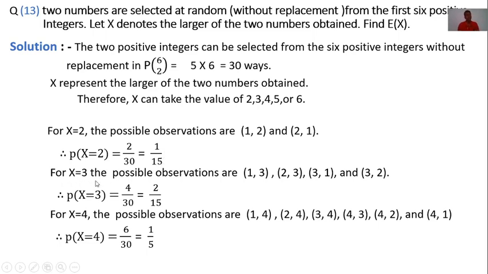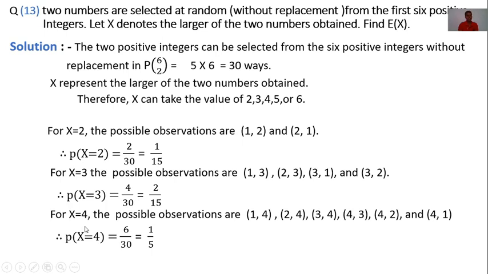Now, for x is equal to 3, that means 3 is the larger number. The possible observations are (1, 3), (2, 3), (3, 1) and (3, 2). Here 3 is the larger number. 4 outputs out of 30. Therefore, the probability of x is equal to 3 is 4 by 30. 2 is a common factor, gets cancelled, remaining is 2 by 15.